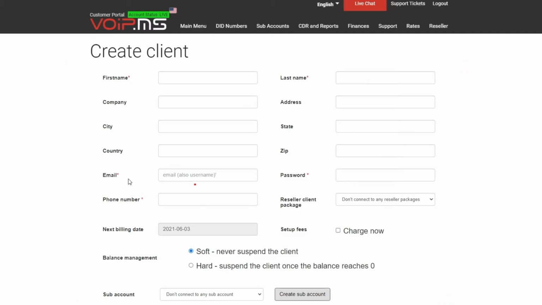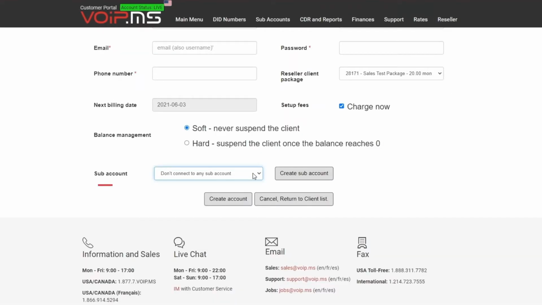The email will be the login username for your client, same for password. If you wish, you can connect the package and check the Charge Now box if you want to charge the setup fee for this package. After, you have the balance management. This option is to suspend your clients when their balance reaches 0. It can be left at soft to avoid this behavior, or at hard to suspend the service when the balance reaches 0. The last option is the sub-account.